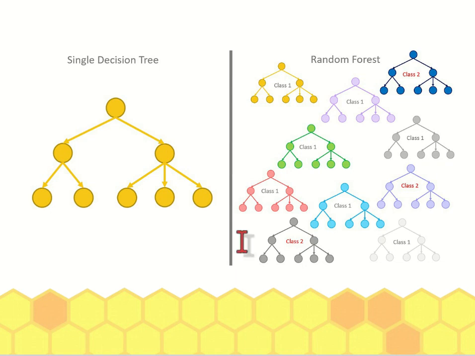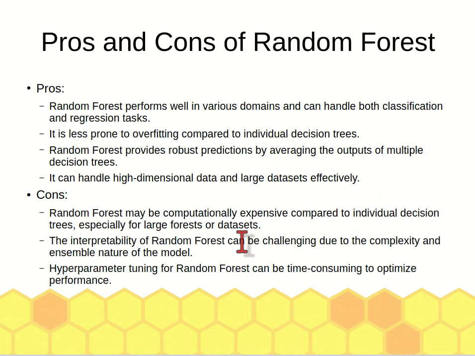In terms of pros, it is considered much better than decision tree. It is less prone to overfitting because you have many decision trees, and the averaging effect will reduce the overfitting. It can handle high dimensional data and large data sets.